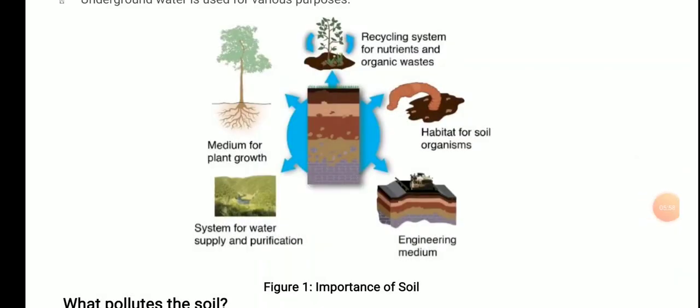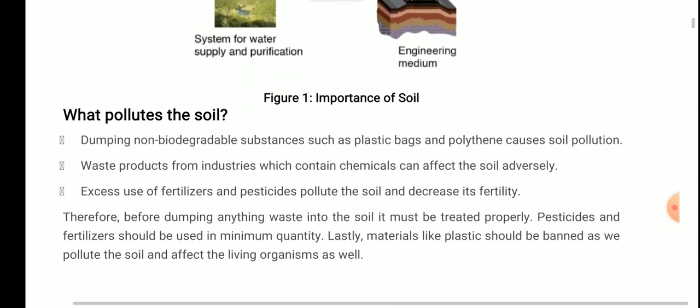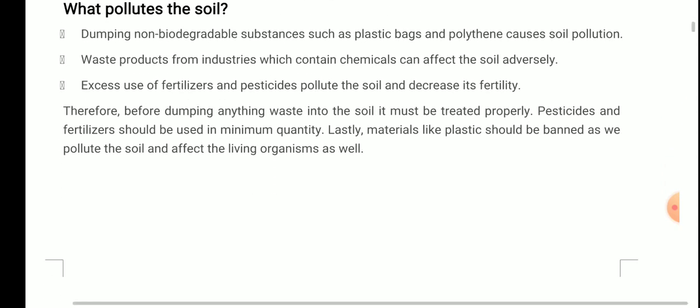But students, nowadays there is a problem that arises, that is the pollution of the soil. So, let us discuss what pollutes the soil. Before that, you can again look at this diagram, and if you want to write something, you can write. What pollutes the soil?